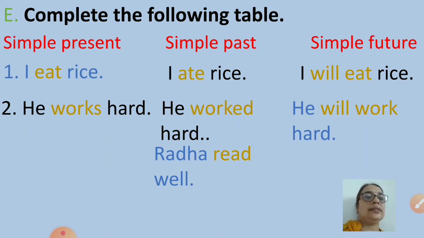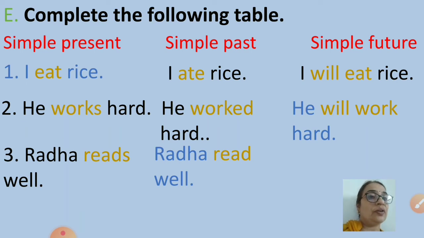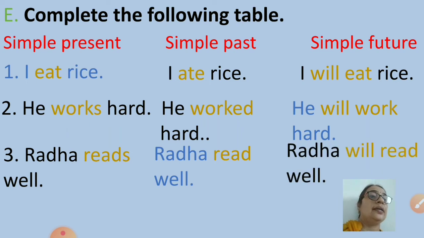In the third sentence, a simple past tense example is given. Radha read well. Although the spelling remains the same, we pronounce the verb read as red when it is used in past tense. Radha read well. The present tense of this verb will be Radha reads well. And the future tense will be Radha will read well.